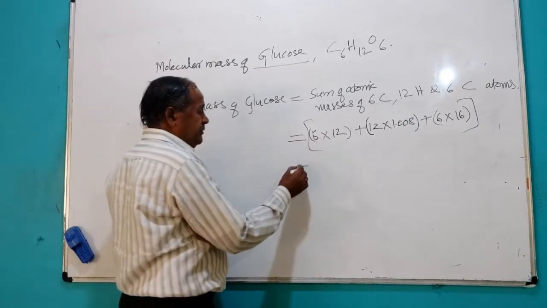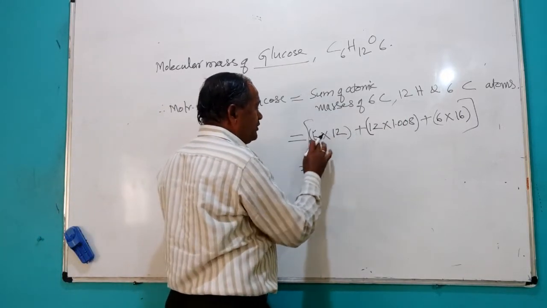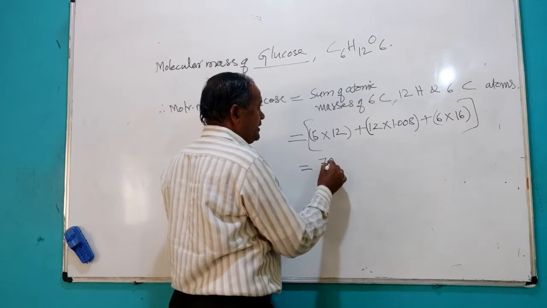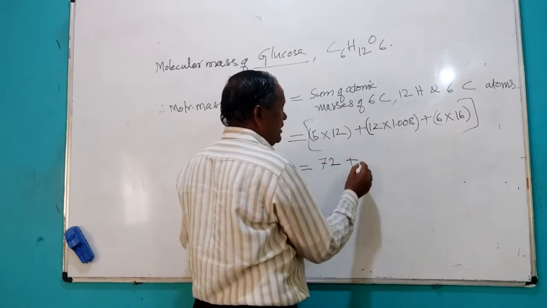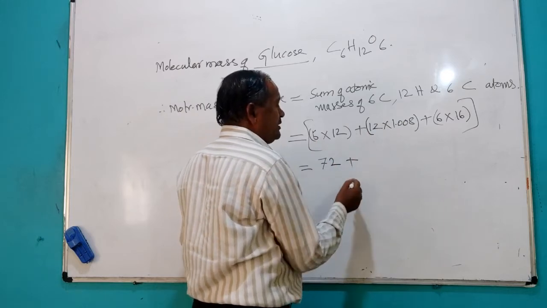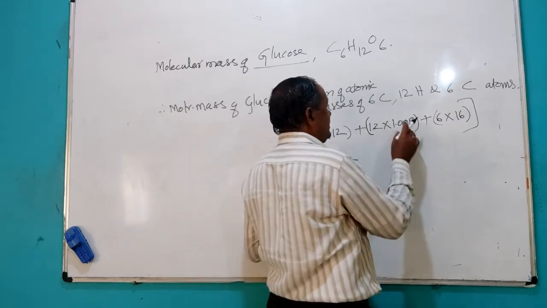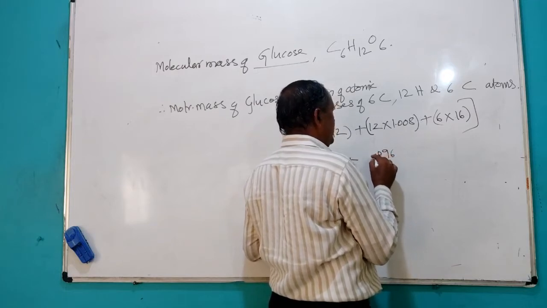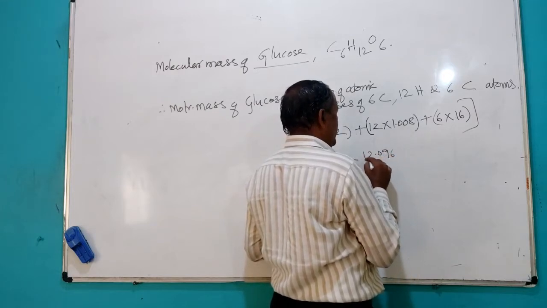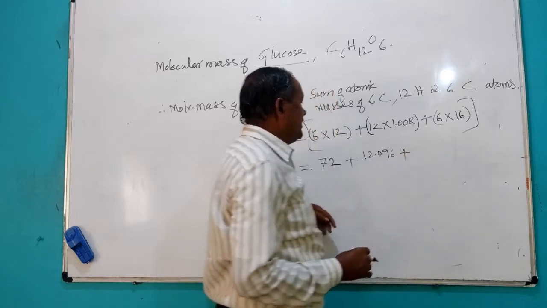After simplification, 6 twelves are 72, plus 12 ones are 12, but 6 sixteens are 96. This is the round figure.